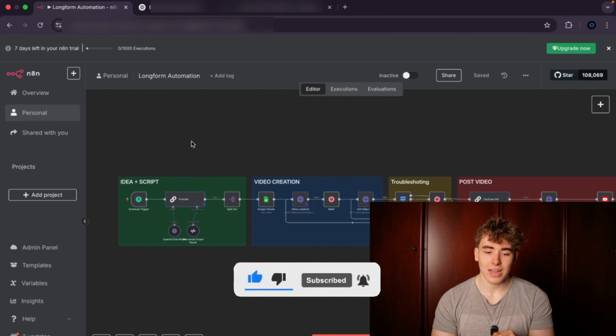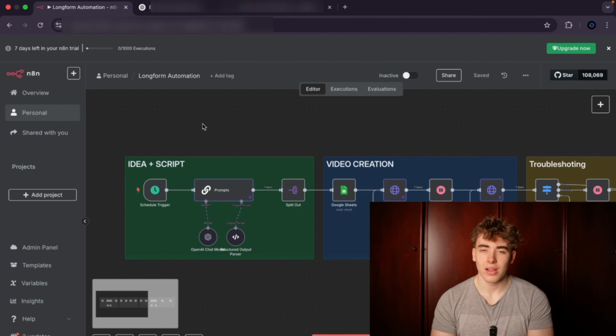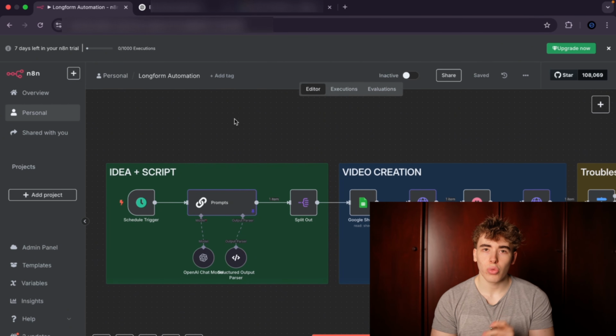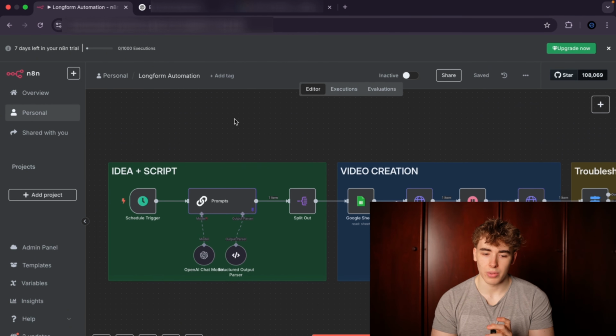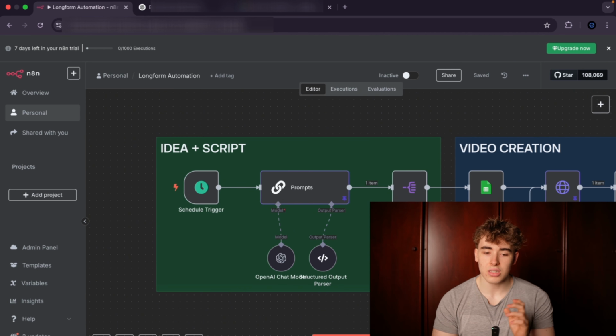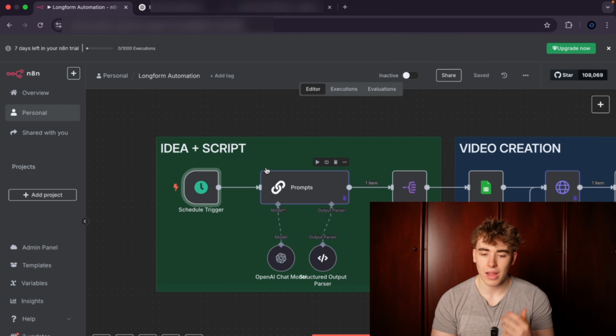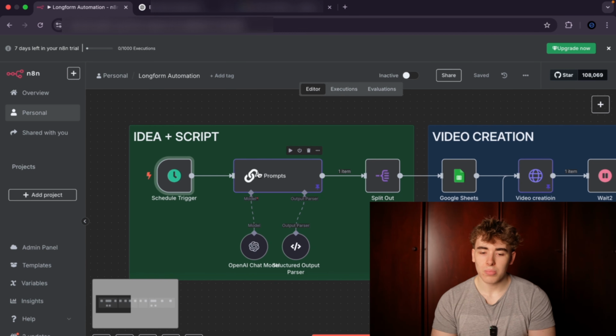Now here you can see my dashboard. I'm on N8N, which is the app I'm using to automate this channel. And I'm gonna quickly run you through the automation I built here. So the first step in my automation is this part where the idea and script is created. First we have a schedule trigger. This just means how often this automation is triggered, and as you can see I have it at 1 time a day right now. Then we have the prompt section.